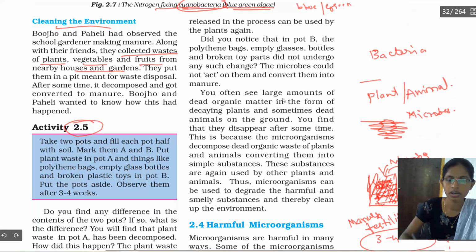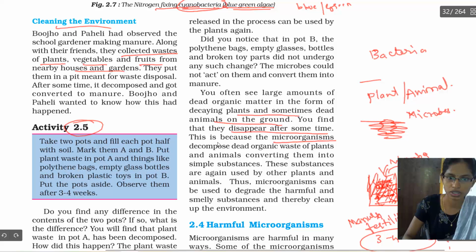In some places we see large decaying plants and dead animals on the ground. After a few days they disappear. Why does this happen? Because of the microorganisms.